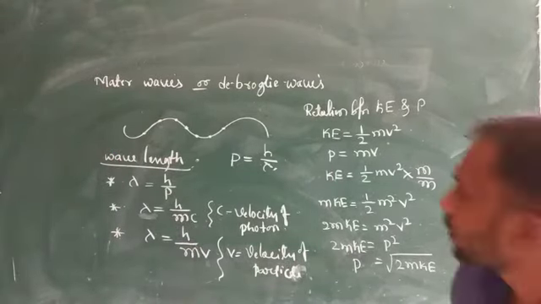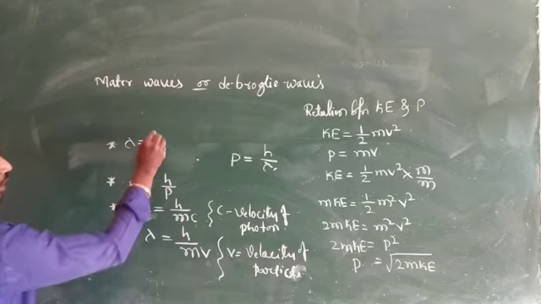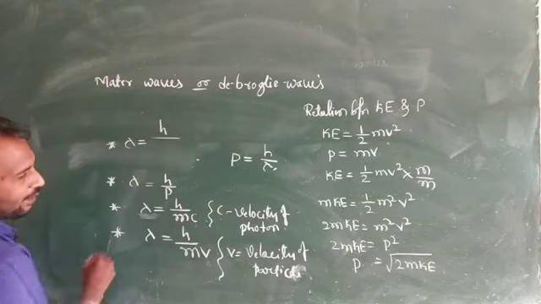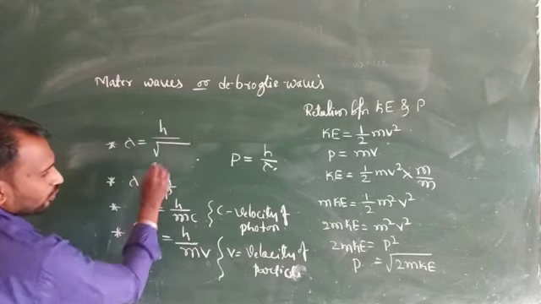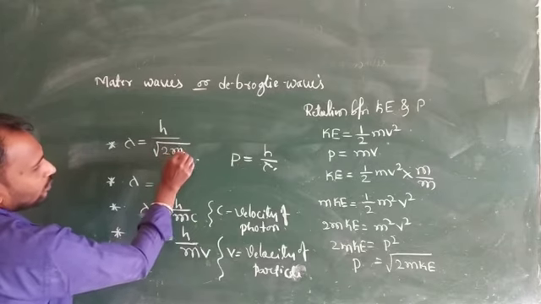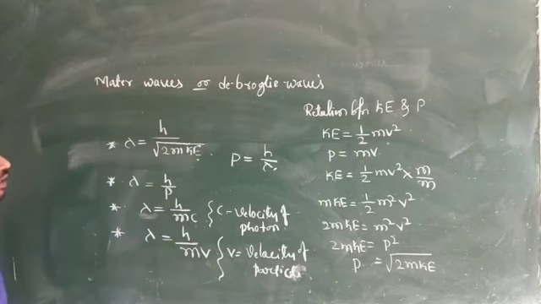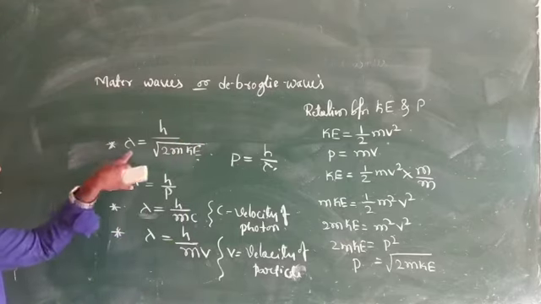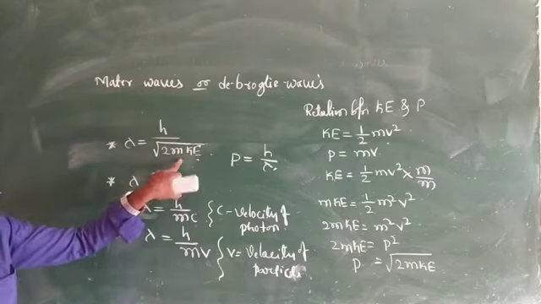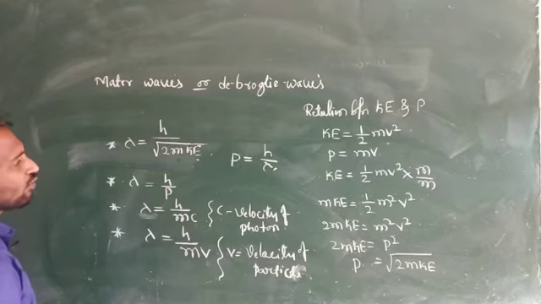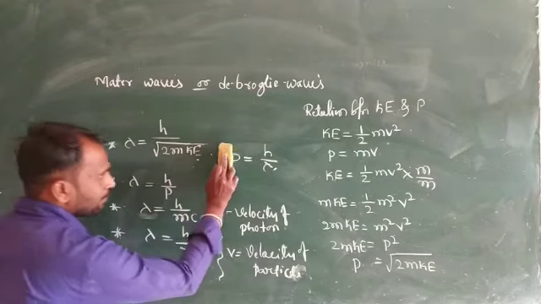In place of p, we use the relation between momentum and kinetic energy. It means h divided by the whole root of 2m into kinetic energy. So this is the de Broglie wavelength in case of kinetic energy.